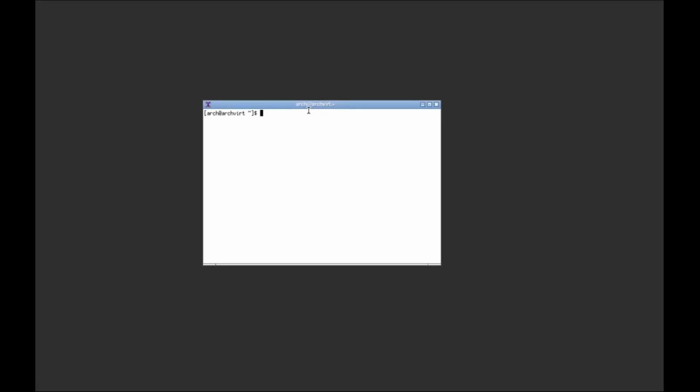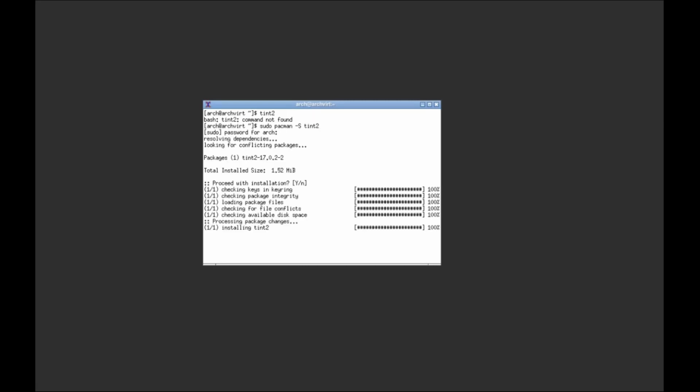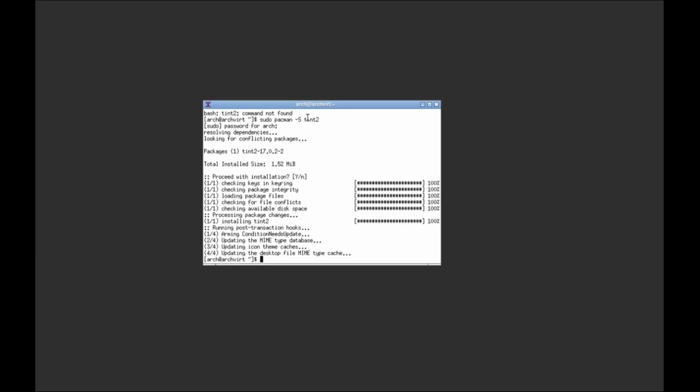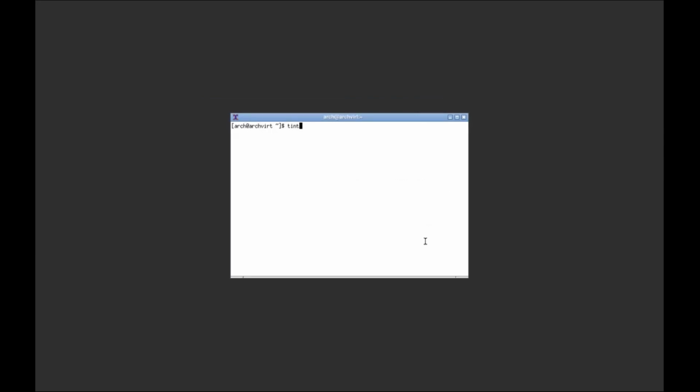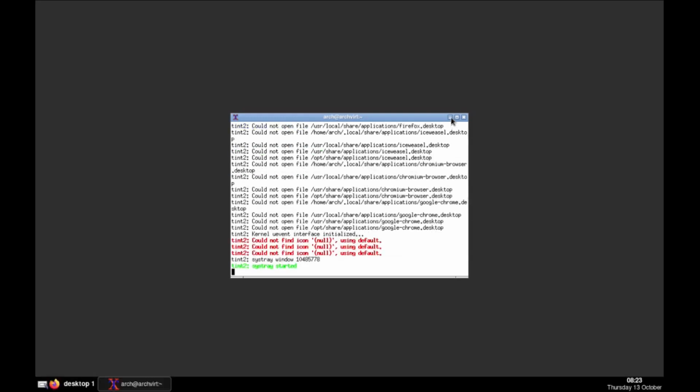Okay, now first we need the tint2 panel. We're gonna type tint2. Wait, we didn't install tint2. Yeah, that was the one thing that I forgot. So we're gonna install a panel that's gonna be tint2: sudo pacman capital S tint2, all one word, and give it your password, and there you go. So just type tint2, enter, and minimize the screen.